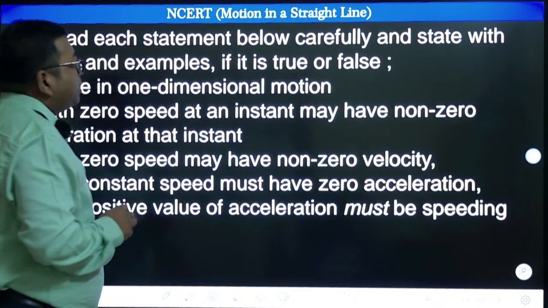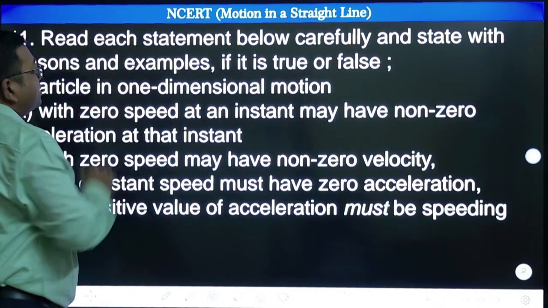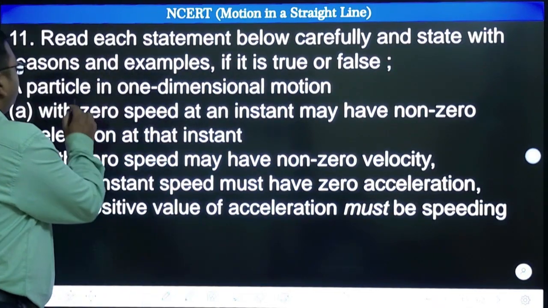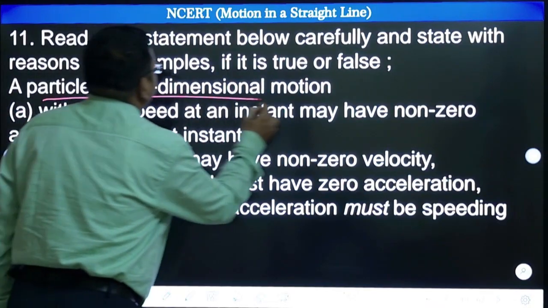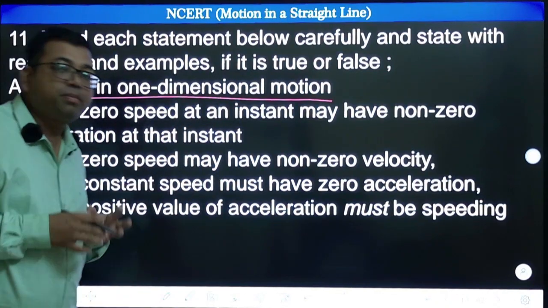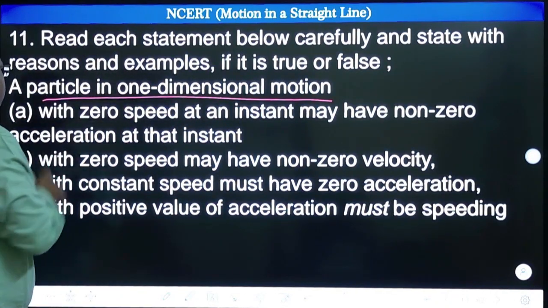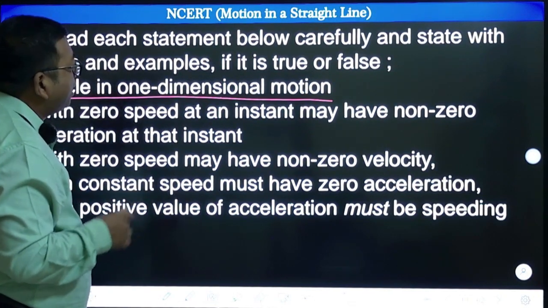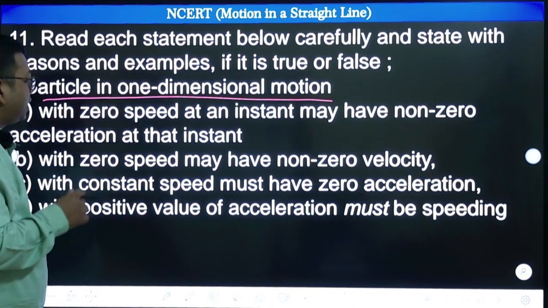Read the statement below carefully and state with reason and example if it is true or false. We have to tell true or false. A particle in one dimensional motion, so we need to consider only one dimensional motion of the particle. Okay, first: a particle with zero speed at an instant may have non-zero acceleration at that instant.